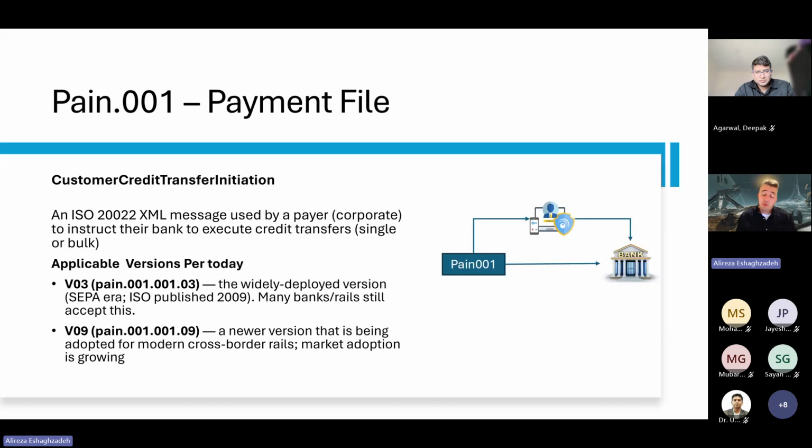So if we want to go through this flow, first of all we start from the payment, pain.001. In the pain.001, it's a standard message. We just call it credit transfer or customer credit transfer. Per today, most banks use either version 3 or version 9, and they are 95% alike. Just some elements vary. Some banks use one version for domestic, one version for foreign, but some banks also have an obligation that specifically this format needs to be used.